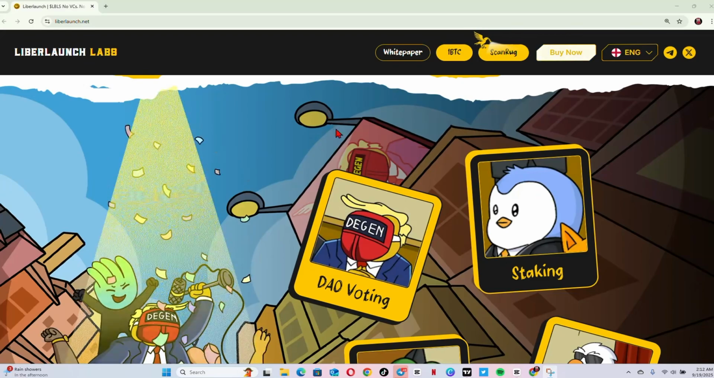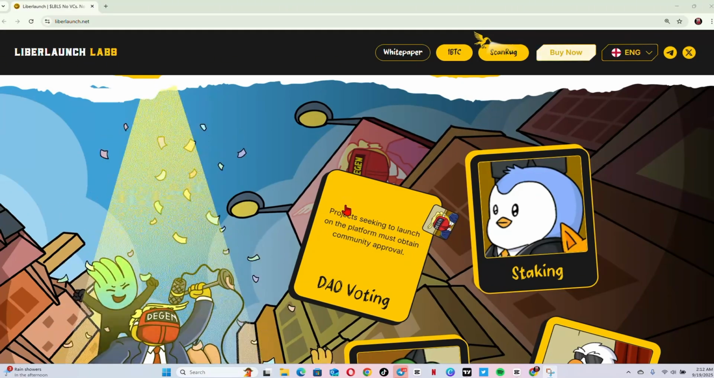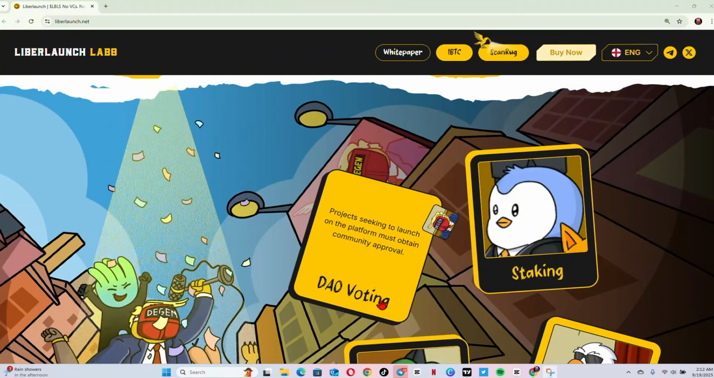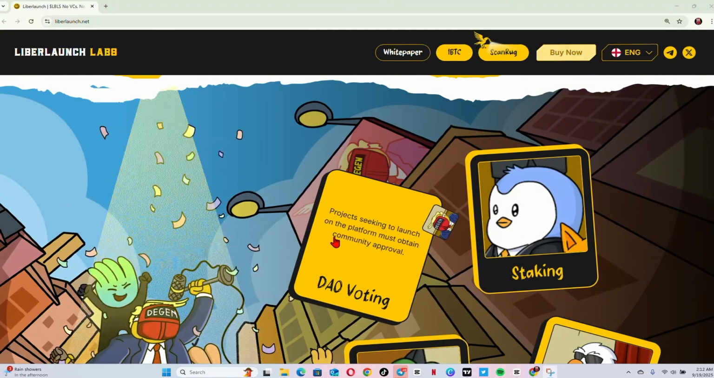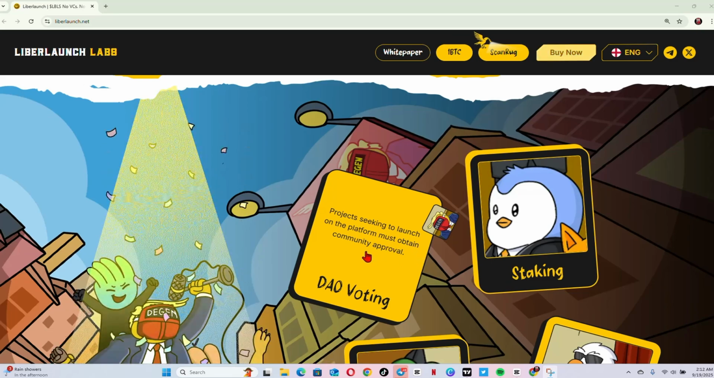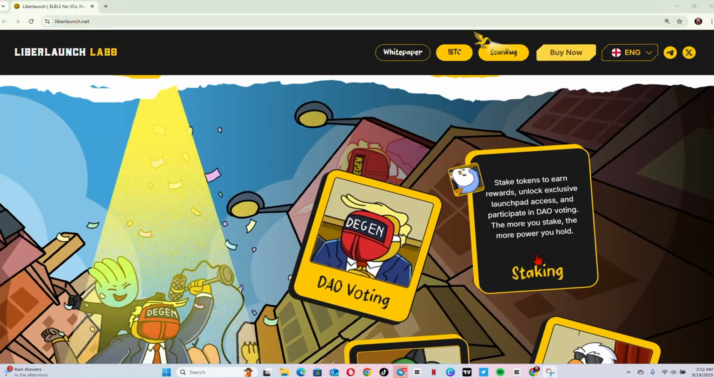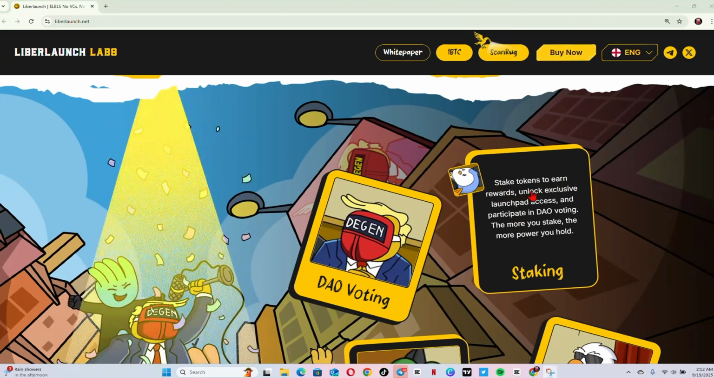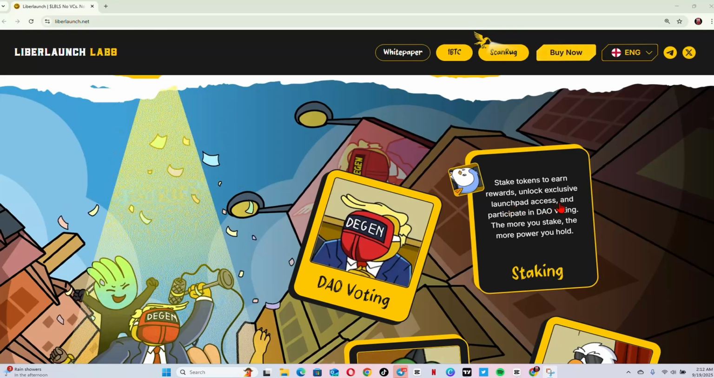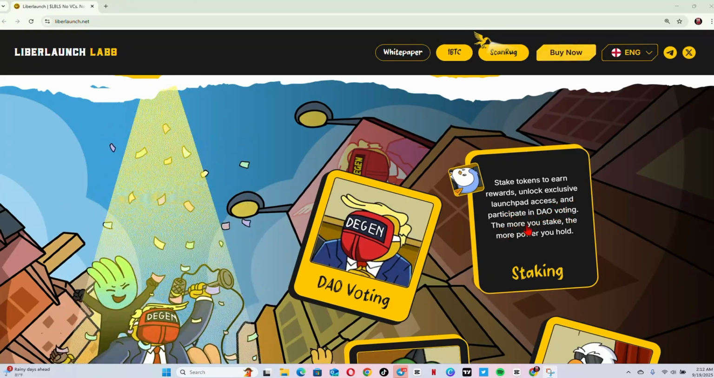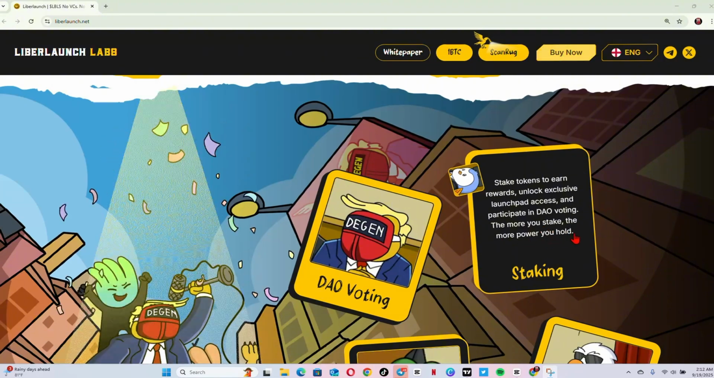Here are some of the features that you're going to be experiencing in the Liberlaunch Labs community. Basically, we have DAO voting, so projects seeking to launch on the platform must obtain community approval. Aside from that, we also have the staking option. You can see right here, stake tokens to earn rewards, unlock exclusive launchpad access, and also participate in the DAO voting. The more you stake, the more power you hold.